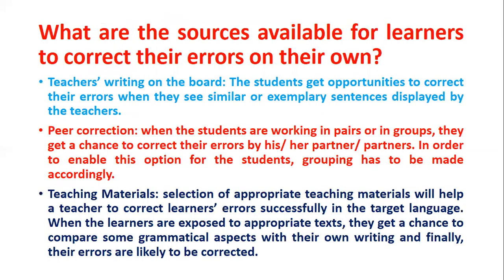What are the sources available for learners to correct their errors on their own? Teachers writing on the board. The students get opportunities to correct their errors when they see similar or exemplary sentences displayed by the teachers.